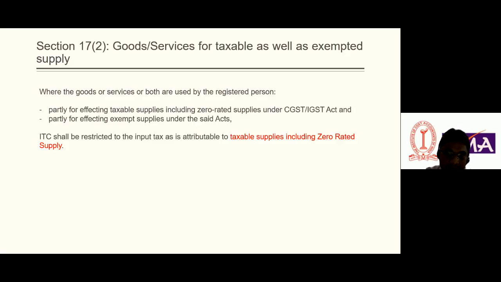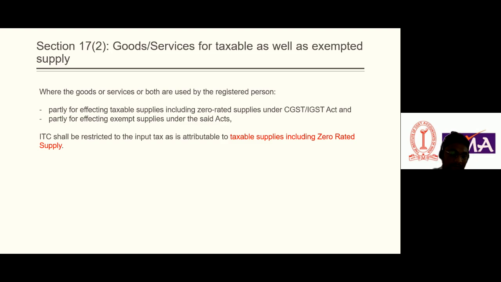He has made two types of supply: taxable supply and exempt supply. So is he eligible to take full ITC of what he bought? No. ITC shall be restricted to the input tax as is attributable to the taxable supply. We will read ahead how much ITC shall be restricted.